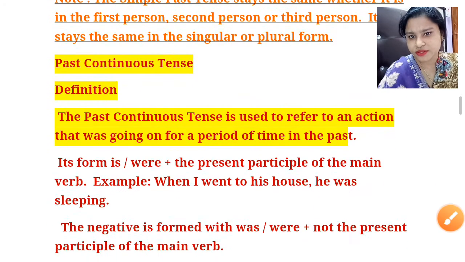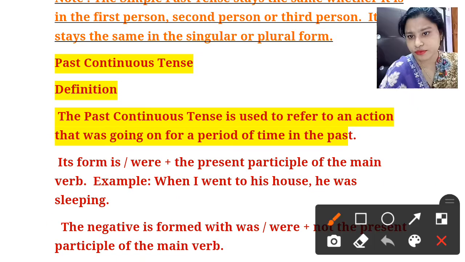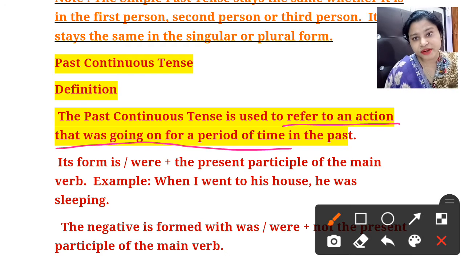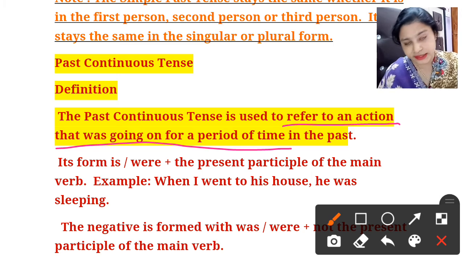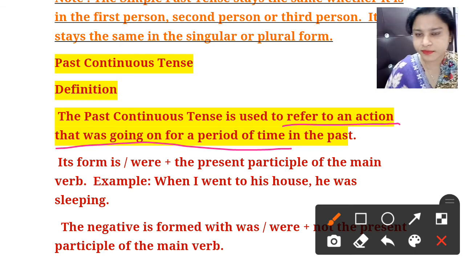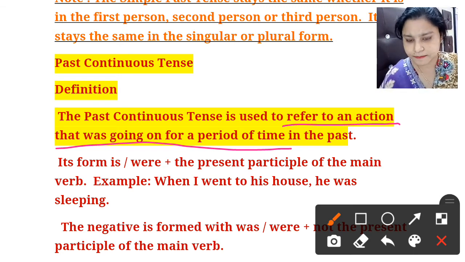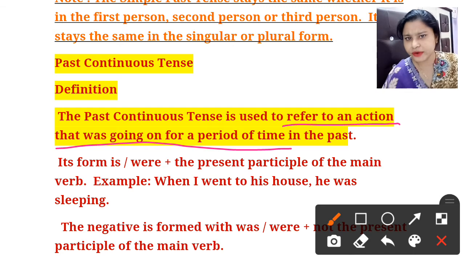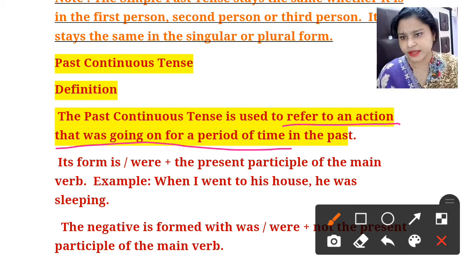Now past continuous. What is past continuous? The past continuous tense is used to refer to an action that was going on for a period of time in the past. Any action that was going on over a period of time in the past is known as the past continuous tense. Then see the example. What about its forms? So students, its form is